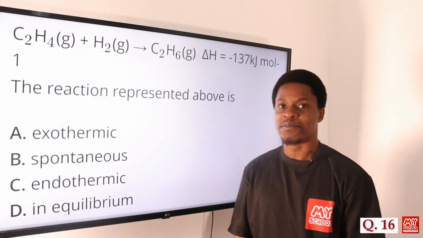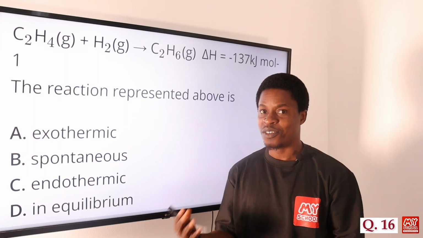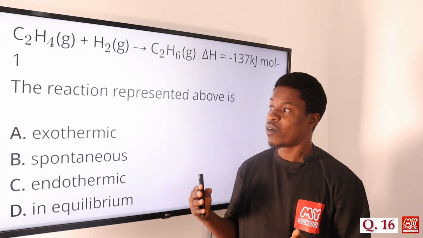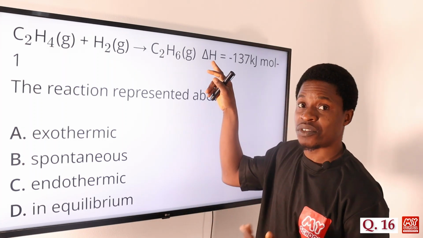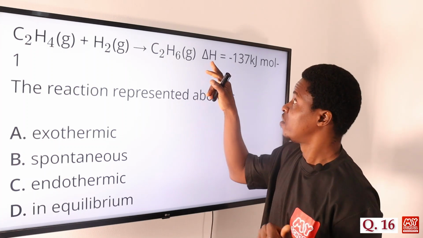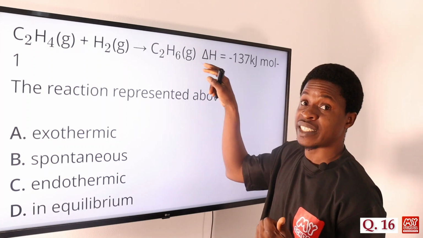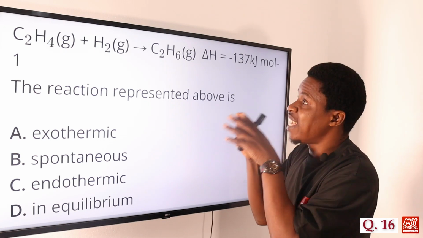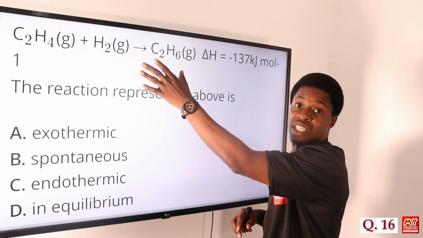Of course, this is an easy question. You don't need to waste your time on this. Remember, once you look at what delta H is, we just said that in one of the questions we saw. Delta H is the change in enthalpy, the amount of heat that is generated in that reaction that is needed for this reaction to take place.